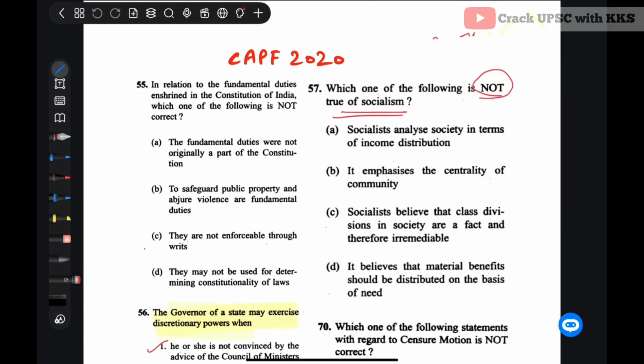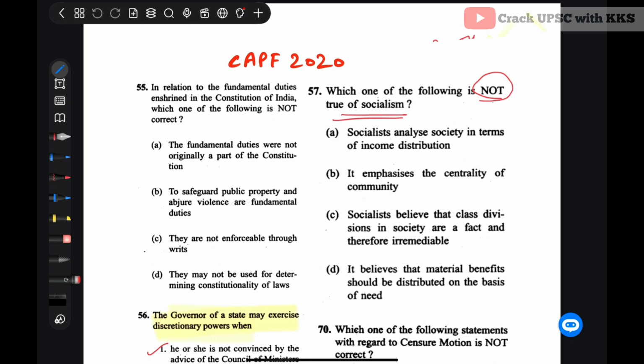I have secured all India rank 3 and 12 in the recent UPSC CAPF. We have started this PYQ series of polity. In this series, we'll cover the 15 to 20 years of PYQs, and this is the fifth video. In this video, we'll cover the polity PYQs which were asked in UPSC CAPF 2020. So let's start with the first question.